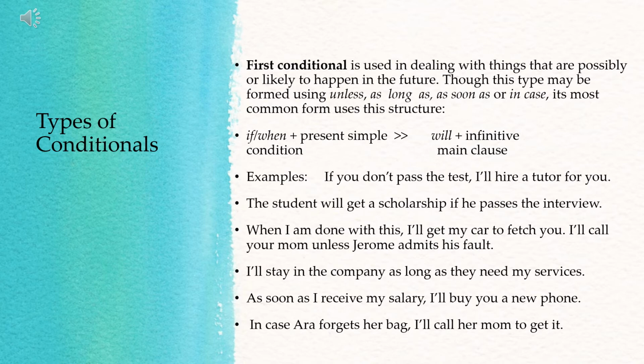The next example: when I am done with this, I'll get my car to fetch you. What is the condition? When I am done with this. Then what will happen? I'll get my car to fetch you. In the main clause, you have the will get. Then the tense of the verb in the when clause, or conditional clause, am, is simple present tense. But since it's likely to happen in the future, you will be using the simple future tense of the verb plus infinitive in the main clause.